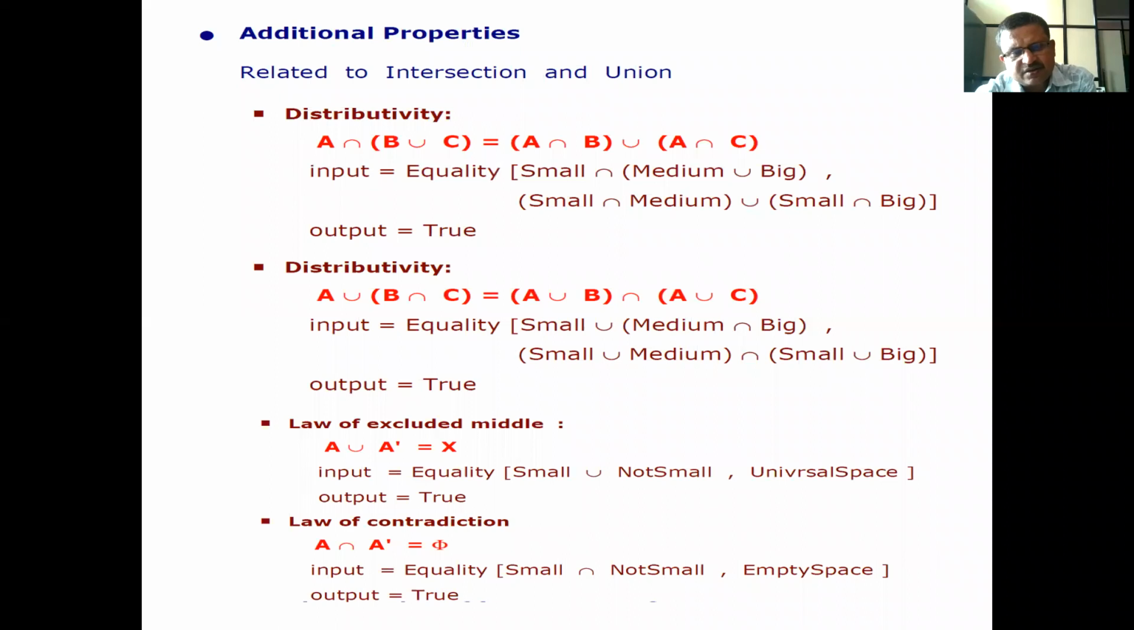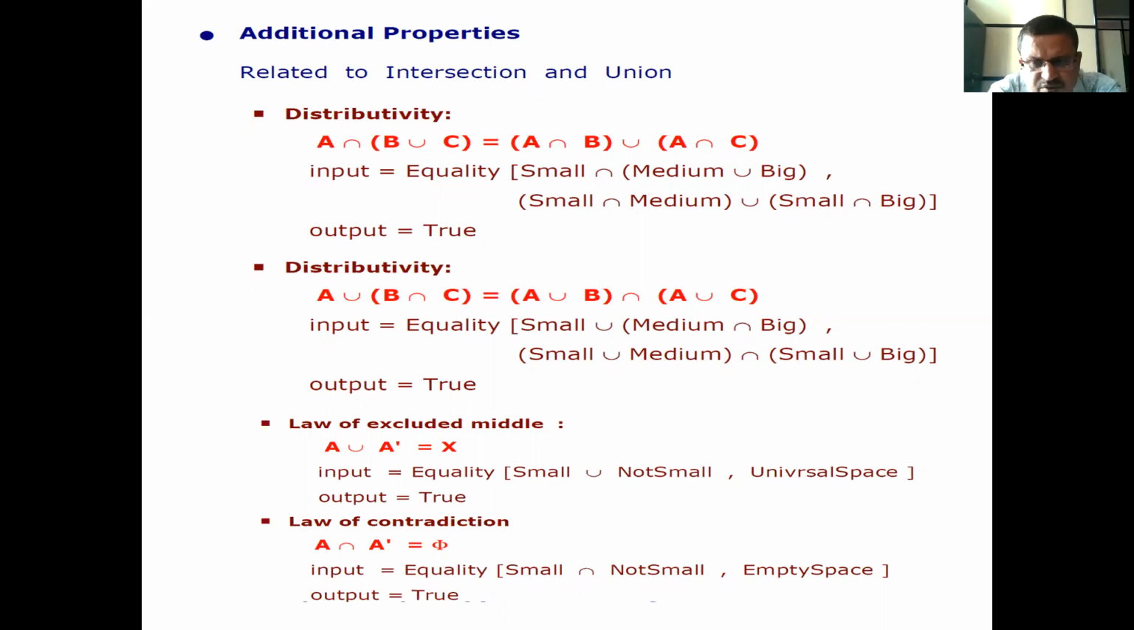Distributivity: A union of B intersection of C is equal to A union of B intersection of A union of C. Therefore, input is equal to equality, which is equal to small union of medium intersection of big, comma, small union of medium intersection of small union of big. Output is equal to true.